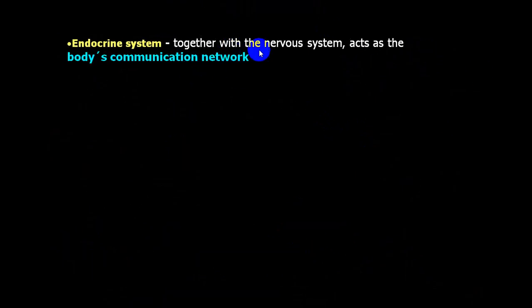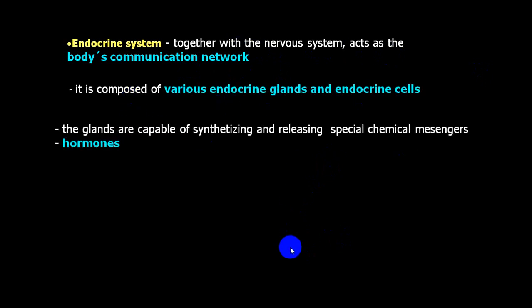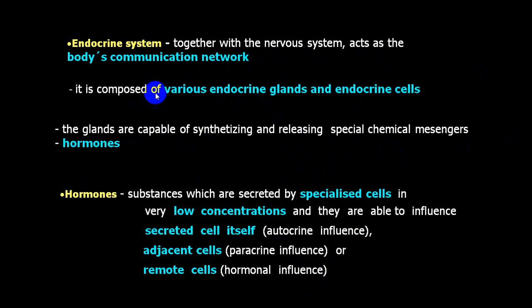So the endocrine system together with the nervous system acts as a communicating network. It is composed of various endocrine glands and endocrine cells. It will produce, synthesize and release chemical messengers we call hormones. Now these particular hormones are secreted by a specialized cell. They are secreted in a very, very low concentration because they have a very good effect on the target cells. If they act on the same cells, then we call it the autocrine effect.